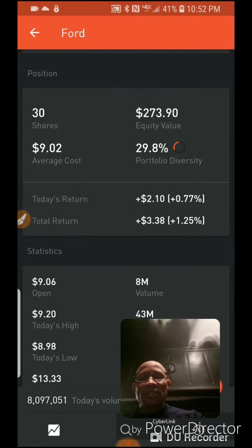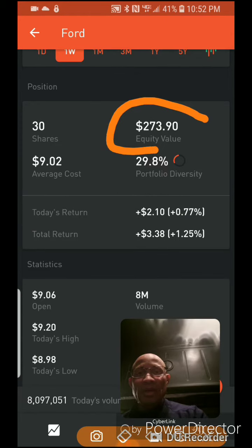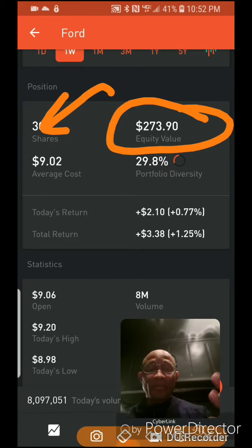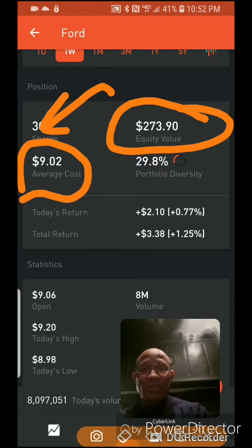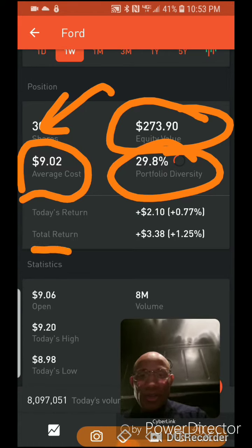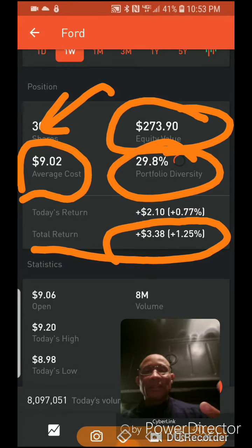All right, and in this section, it shows your position. Now, this is my position on Ford. Here's my equity, $273. I have 30 shares. Now, when I bought my shares, I bought them at different prices. This is the average cost at which I bought them. All right. It's 29% of my portfolio right now. The total return that I made off of it is $3.38. That could change daily.